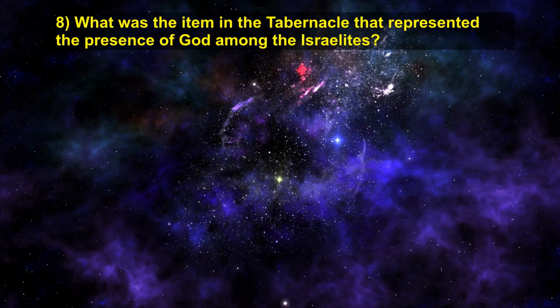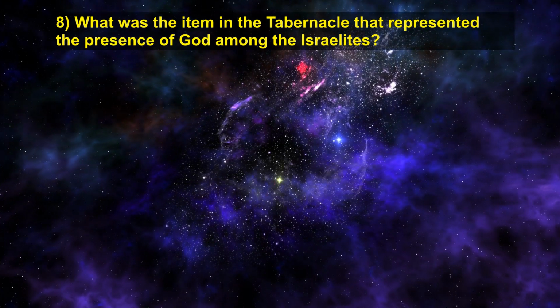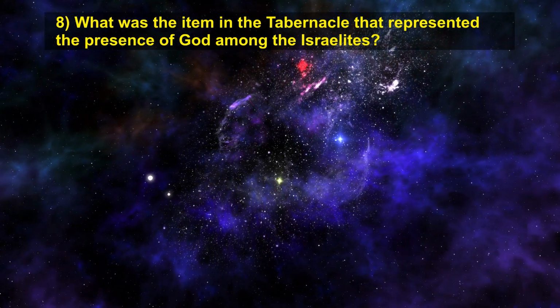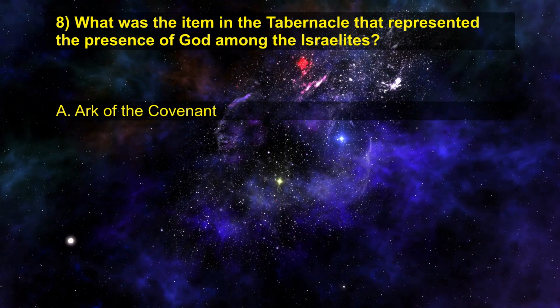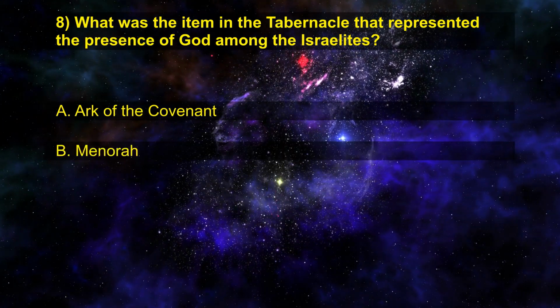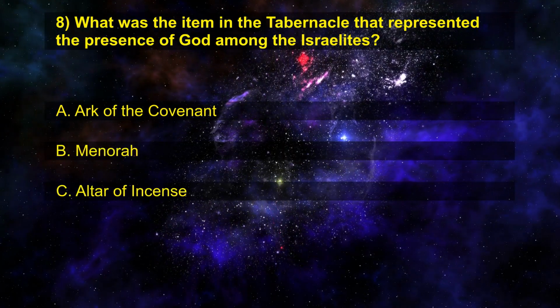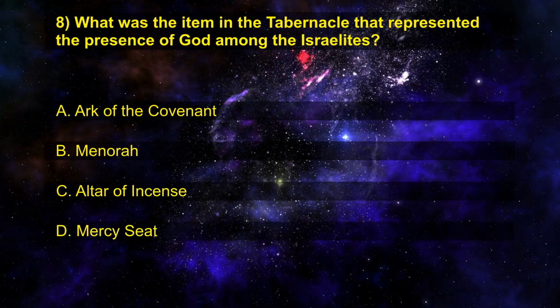8. What was the item in the tabernacle that represented the presence of God among the Israelites? A. Ark of the Covenant. B. Menorah. C. Altar of incense. D. Mercy seat.